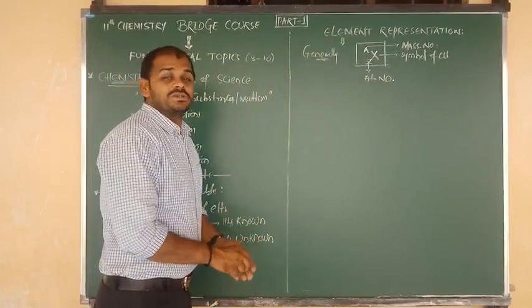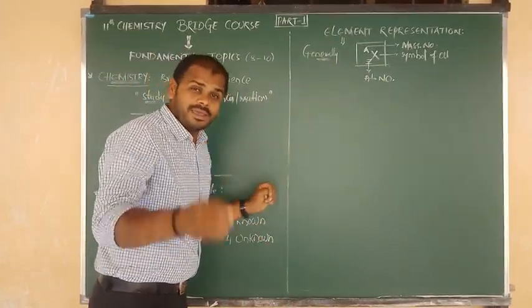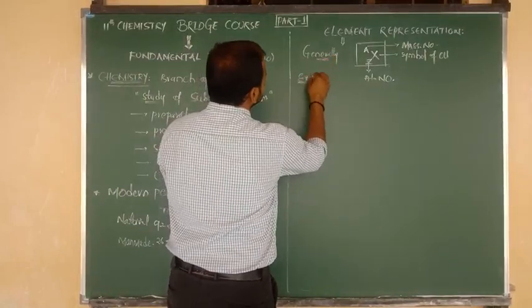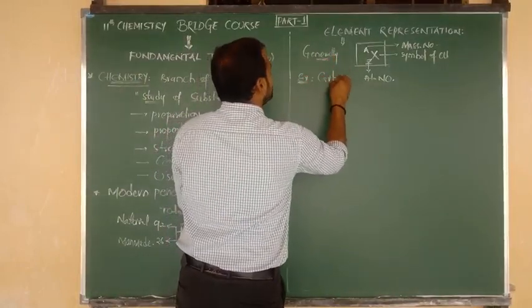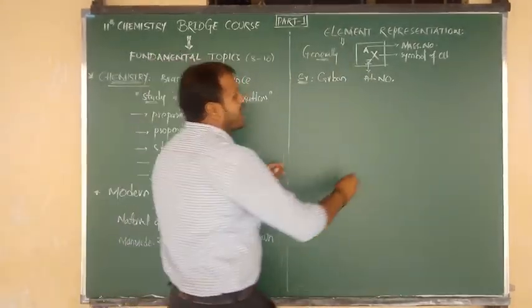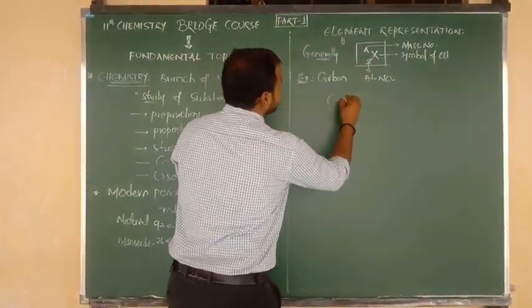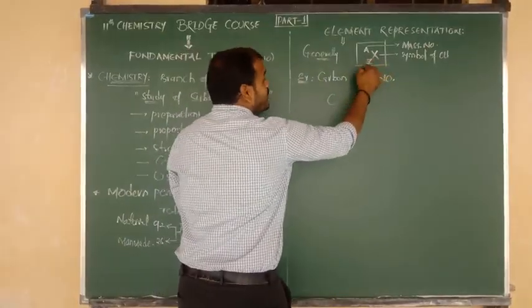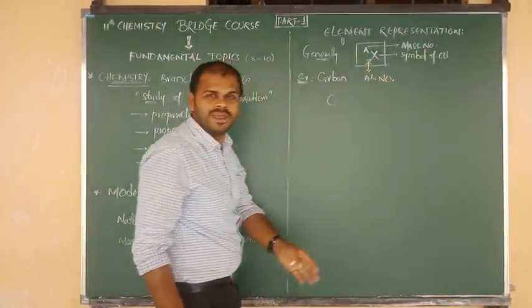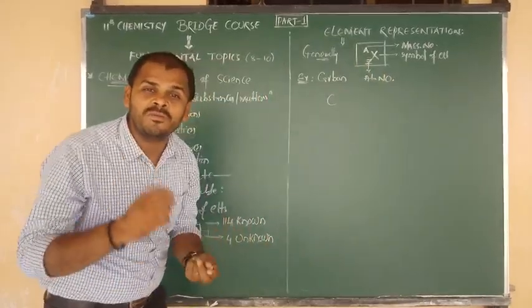Okay, right. So I hope you know this very well. Yes, and one more thing for this category, I want to write one example. Suppose the example is the information about carbon. So what is the symbol of carbon? The carbon symbol is C. At the bottom of the element, we have to write Z, means the respective atomic number. So what is the atomic number of carbon?